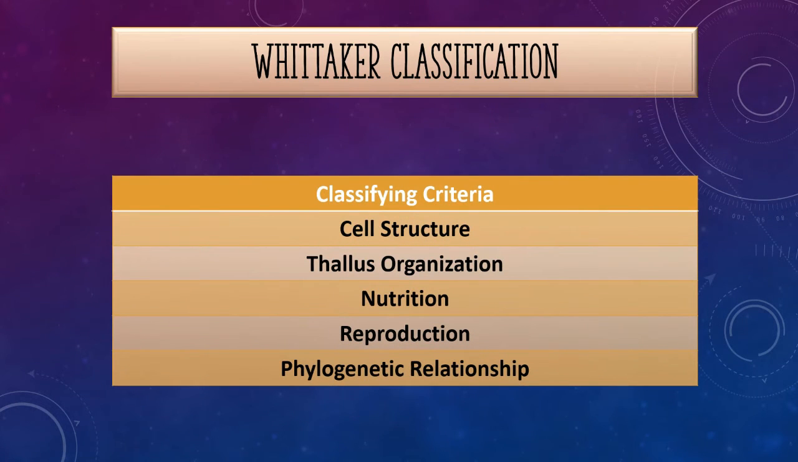These were the classifying criteria: the cell structure, dividing them as prokaryotes or eukaryotes; the thallus organization, whether they have a thallus-like body or an organ-based body; their nutrition, autotrophic nutrition or heterotrophic nutrition; and their forms of reproduction; and finally, phylogenetic relationship. When you say phylogeny, it means the evolutionary relationships. So let us see the Whittaker classification's characteristics and how it describes the organisms.